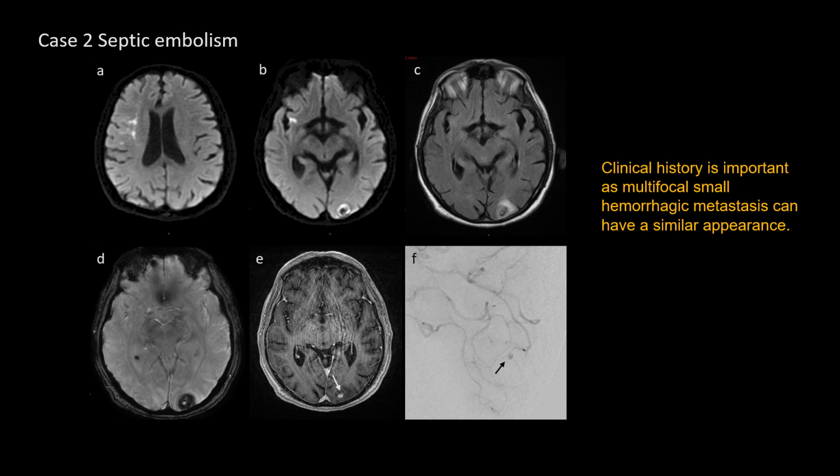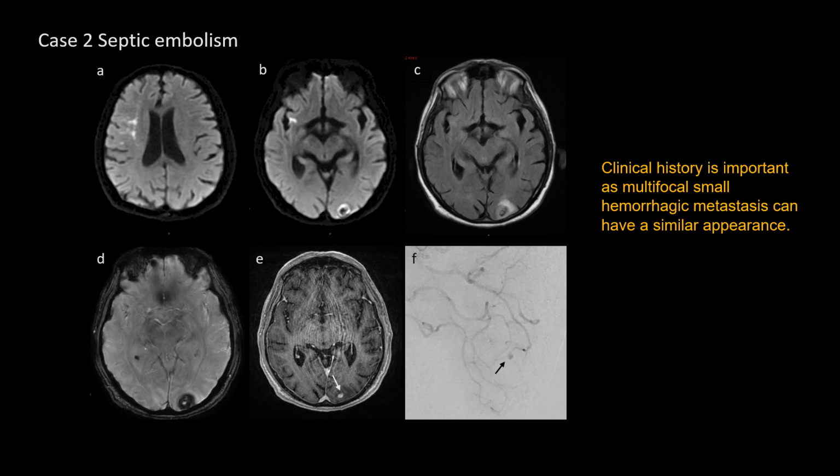A dominant lesion in the left occipital lobe is present and has associated hemorrhage as seen on SWI image D. The internal punctate focus of enhancement, white arrow on image E, raises a suspicion of a mycotic aneurysm, which was confirmed on the cerebral angiogram of image F.